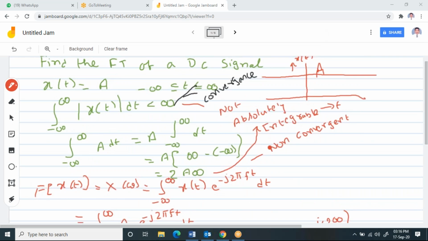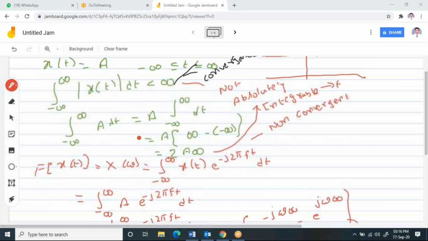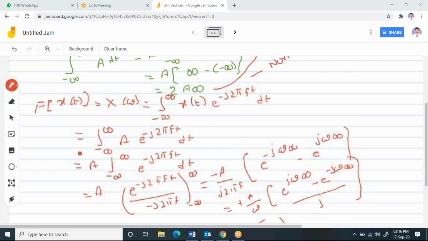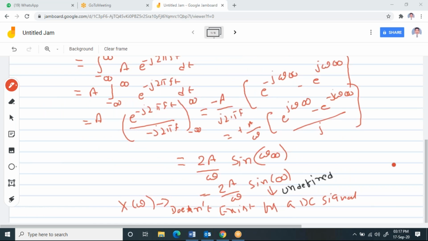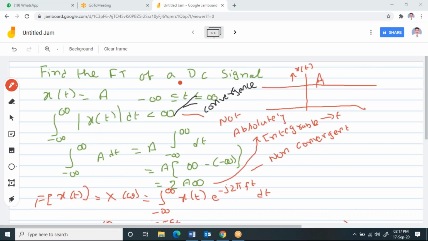Now observe it. In this, what we observed, first we started with the condition for convergence, and we identified that the given function is non-convergent and not absolutely integrable. But even though, we checked whether the Fourier transform will exist or not. We observed that the Fourier transform will not exist for this. Then how do we find the Fourier transform of the DC signal?